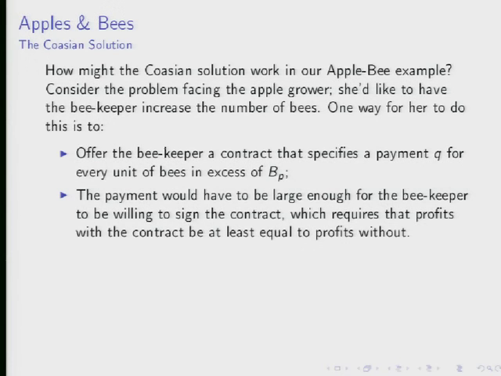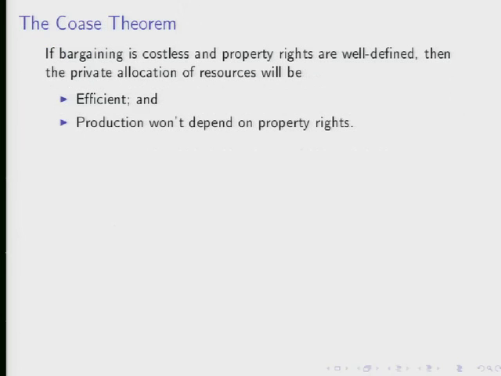Okay, so this device of writing a private contract that gives a marginal payment for each additional beehive over the level of BP gives us an efficient level of bees. That's the first thing that was promised to us by the Coase theorem. And there's nothing in here about property rights. I should ask this before. What are property rights here? What do we have that looks like a property right?